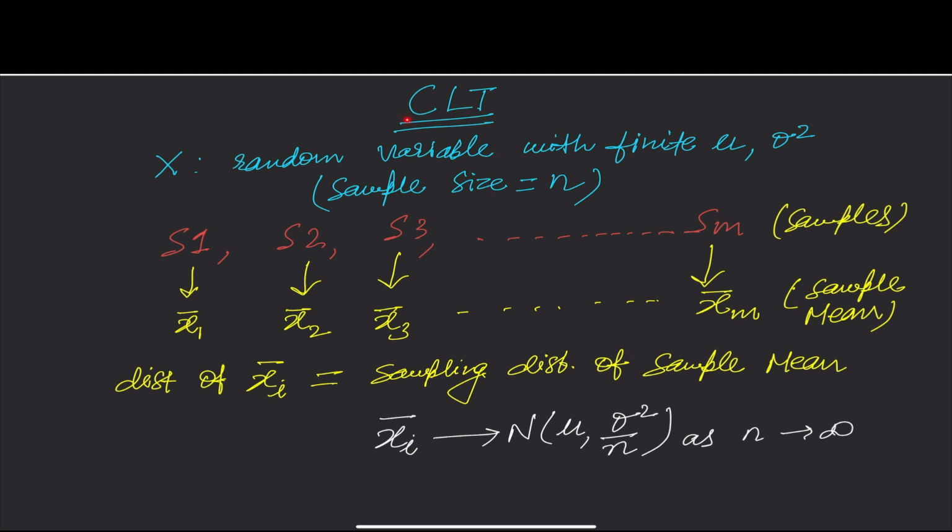So central limit theorem says that the sampling distribution of sampling means for any population with a finite mean and a finite variance is a Gaussian distribution with mean tending towards the population mean and the variance equal to sigma square by n as n tends to infinity.